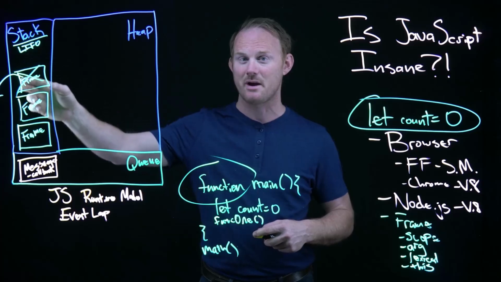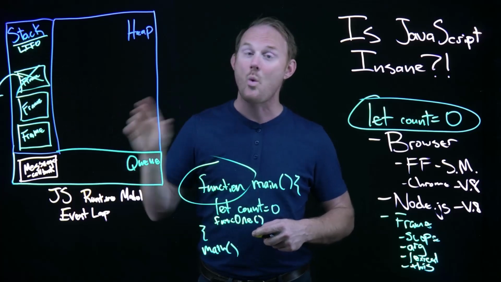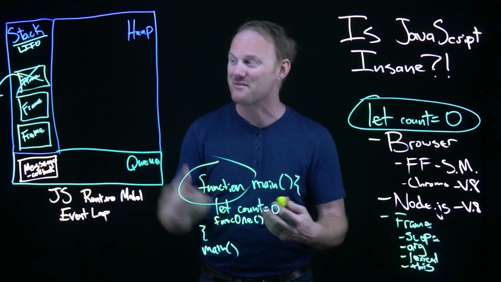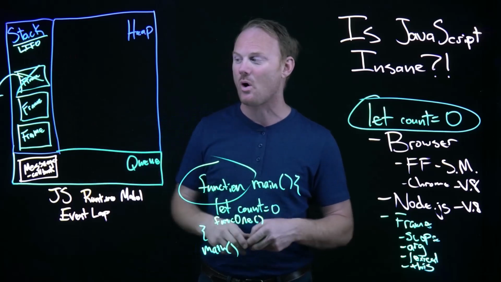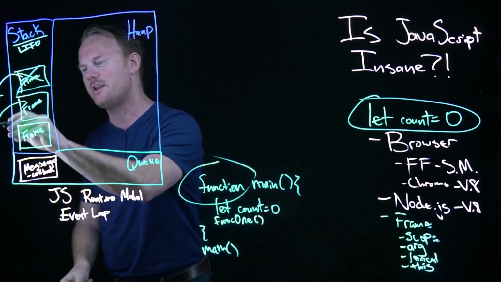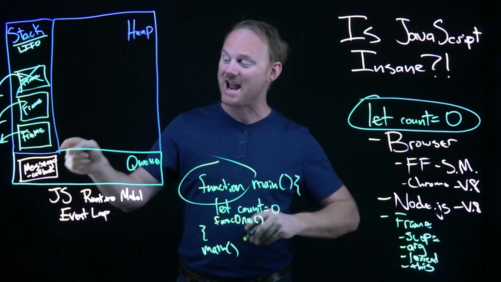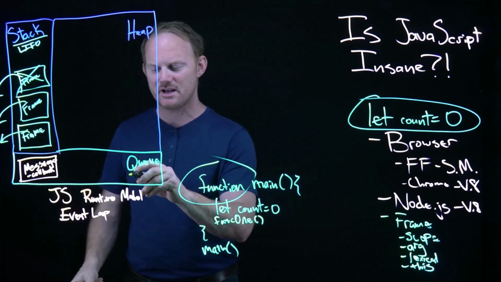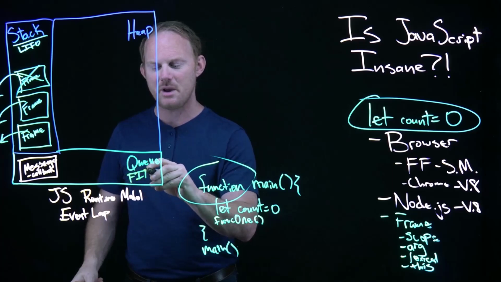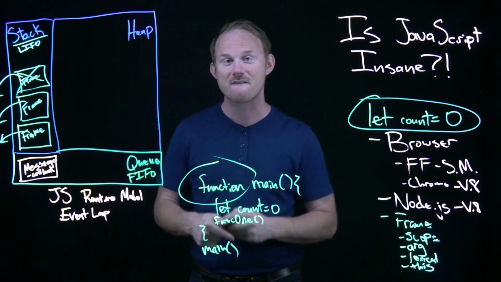And then I'm going to keep doing my thing here. Okay, when will this run? Well, whenever the stack is empty, all of these frames have been finished, then it will come down to the queue and it will grab these. The queue is FIFO, meaning first in, first out.